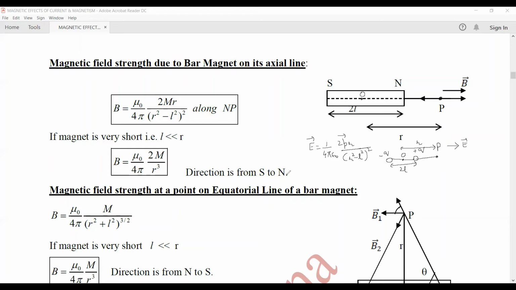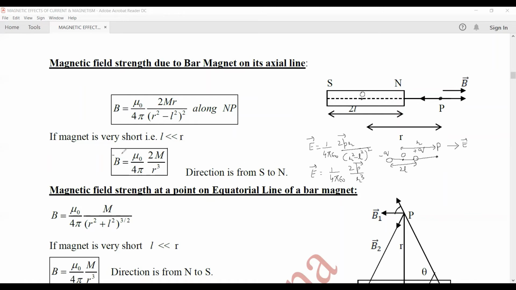And its direction is from south to north pole. So here we are not going to derive this magnetic field on the axial line. Similar to the electric field, we have written the expression. So the electric field due to a short dipole we know is given by 1 upon 4 pi epsilon naught 2P upon R cube. And the direction of the electric field is along the dipole moment.